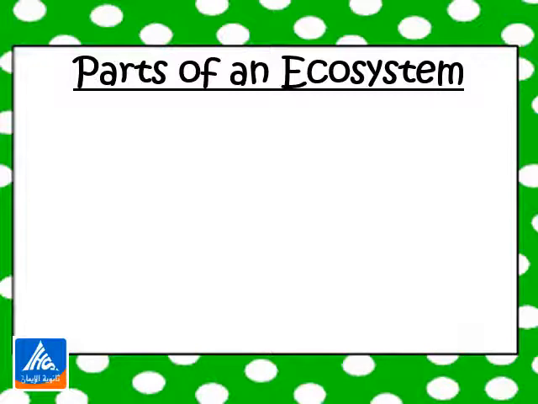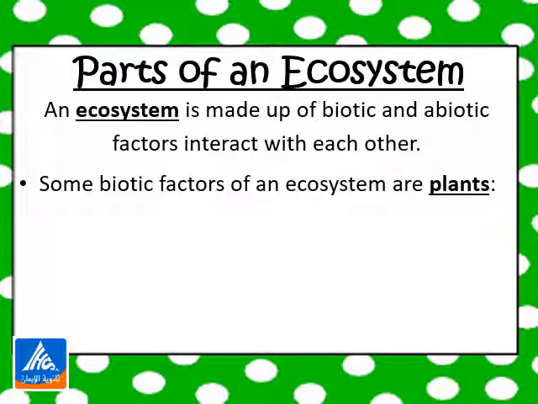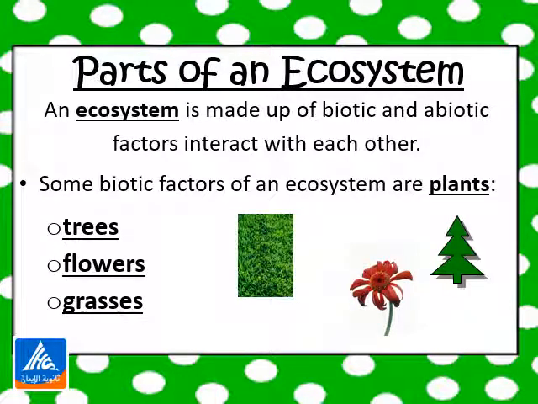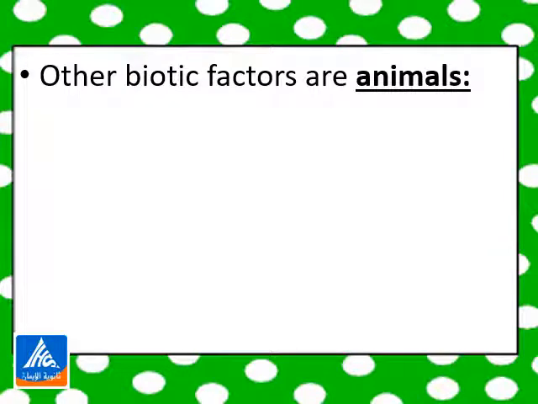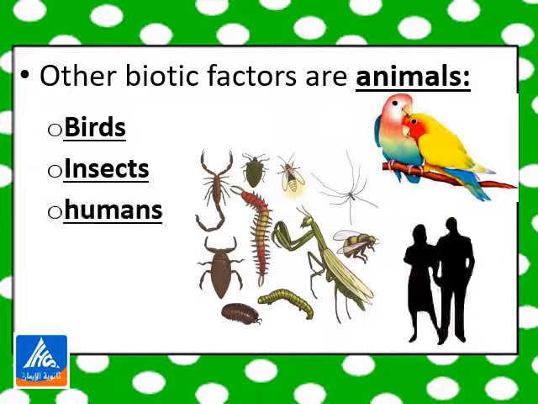First of all, we have to identify the parts of an ecosystem. An ecosystem is made up of biotic and abiotic factors that interact with each other. If you still remember, we mentioned before that biotic factors are living things and abiotic factors are non-living things. Some biotic factors of an ecosystem are plants, like trees, flowers, and grasses. Other biotic factors are animals, like birds, insects, and humans, which are considered a kind of animal.